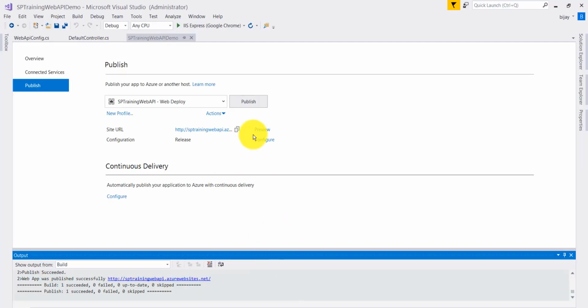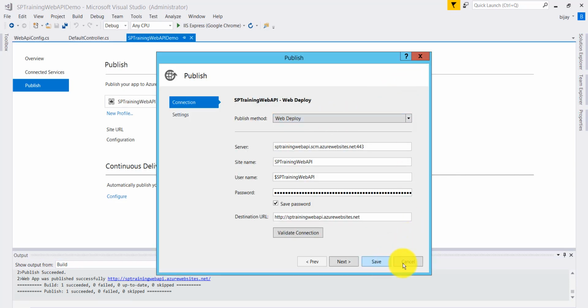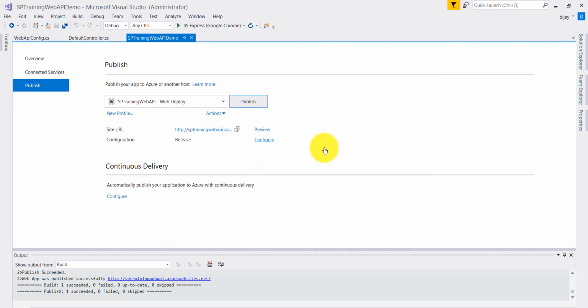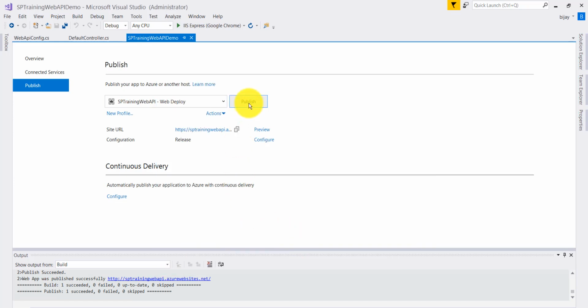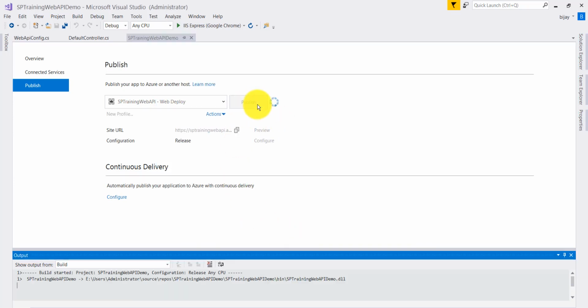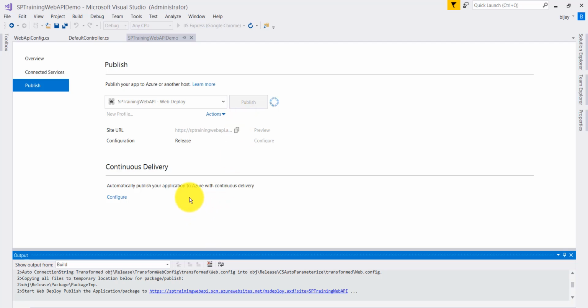Now it is opening our site, but the problem is it is deployed to our HTTP site. Let us configure it and change this to HTTPS. Let me show you once again. Click on this Configure link, and here you put HTTPS. You can validate the connection, and if the connection is fine, click on Next, then save it and publish again. This time it will publish to the HTTPS URL.